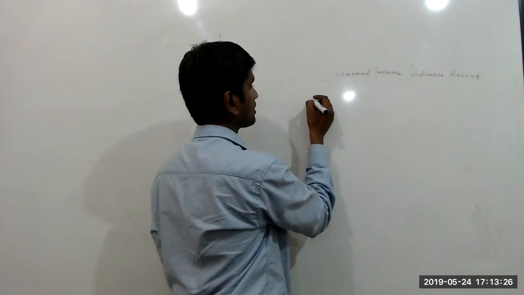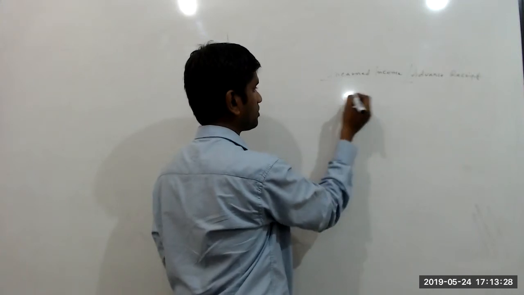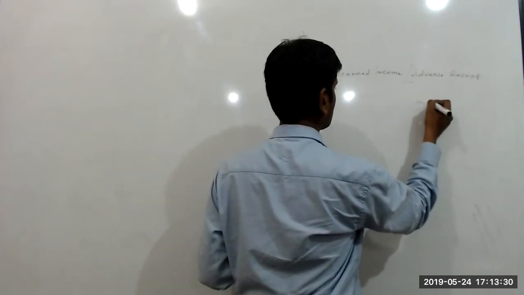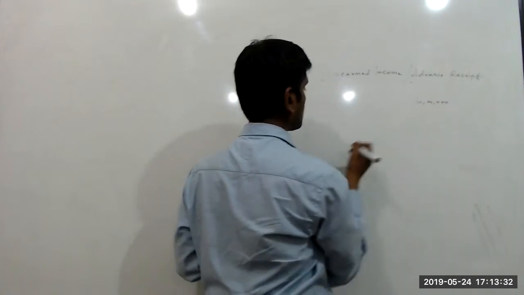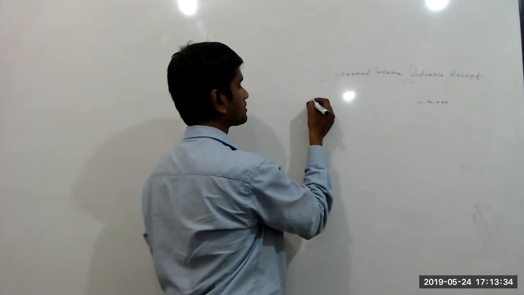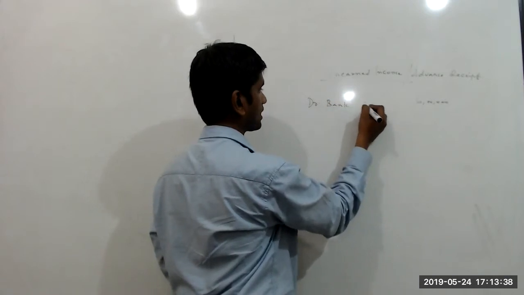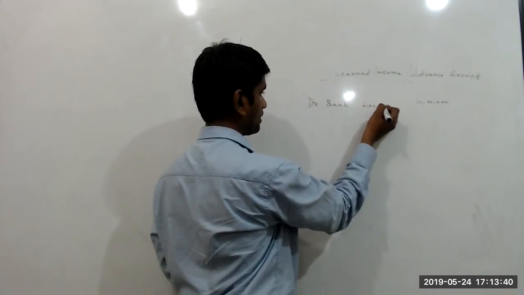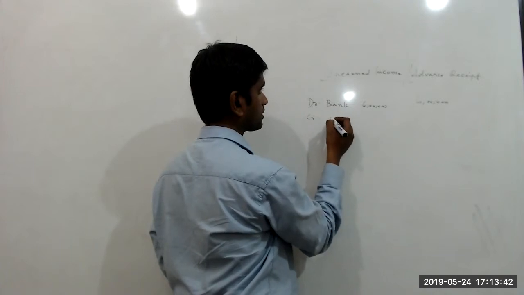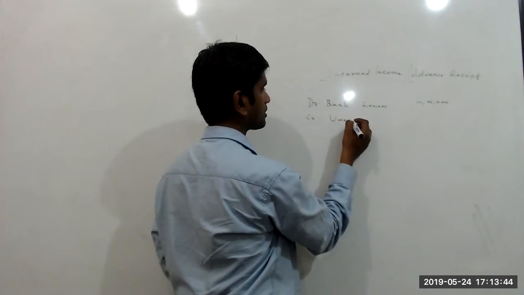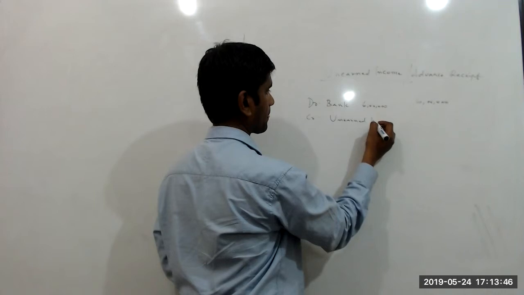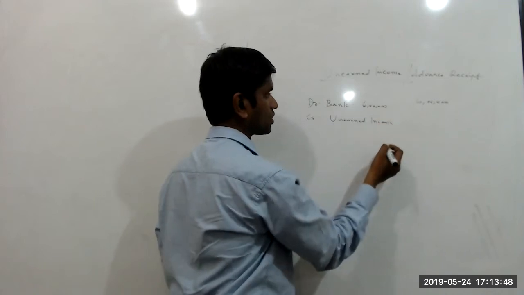So let us say a customer has made a payment of, we take the same example of 6 lakhs, and we're going to debit the bank for 6 lakhs and credit the unearned income. Unearned income is a group.